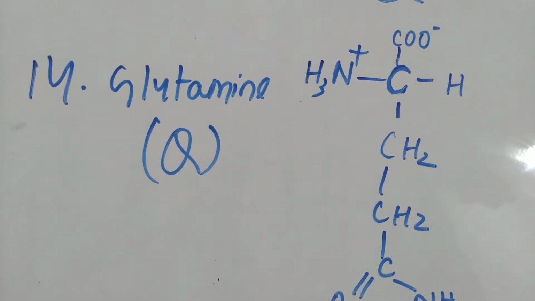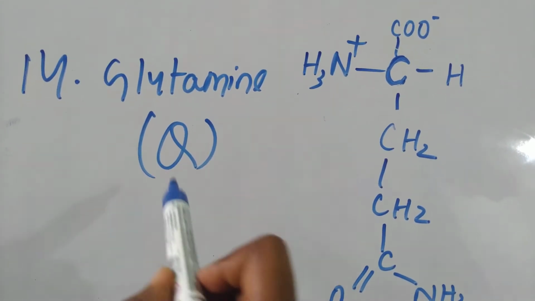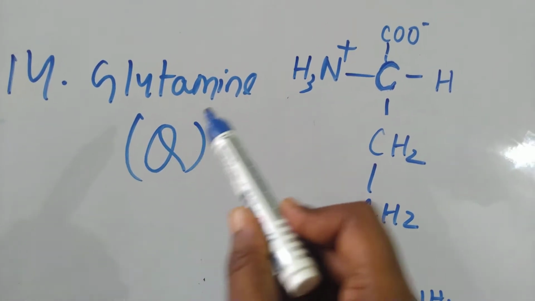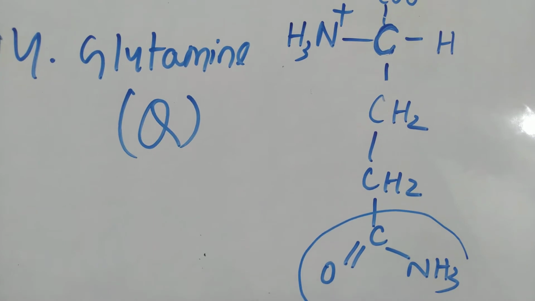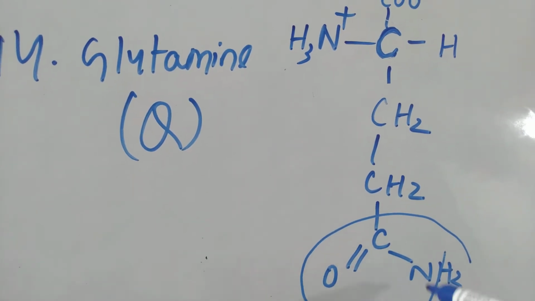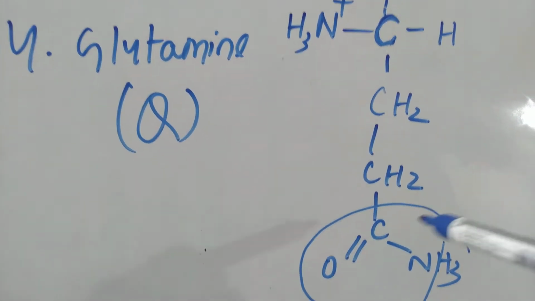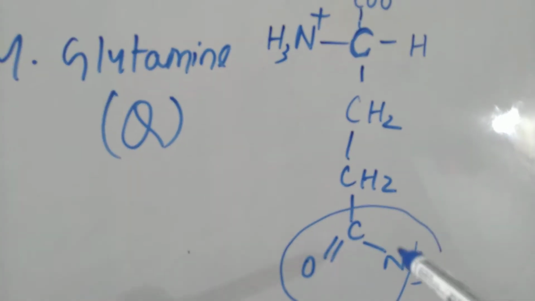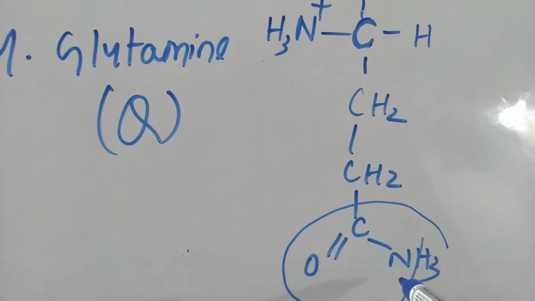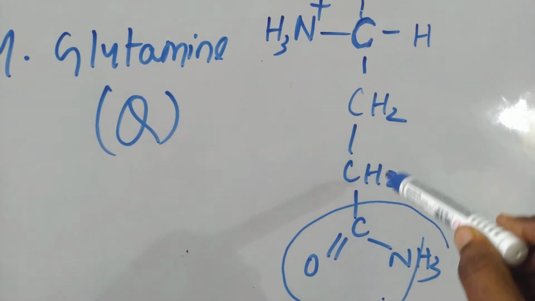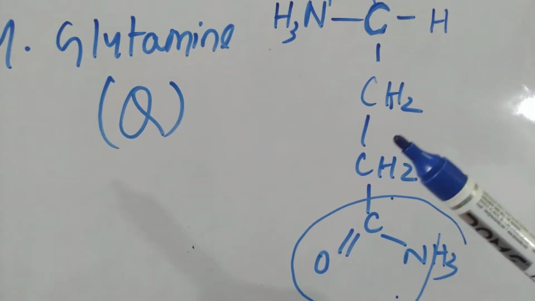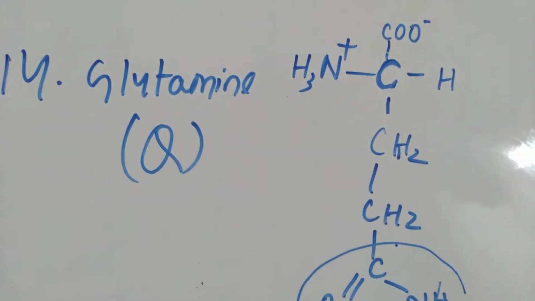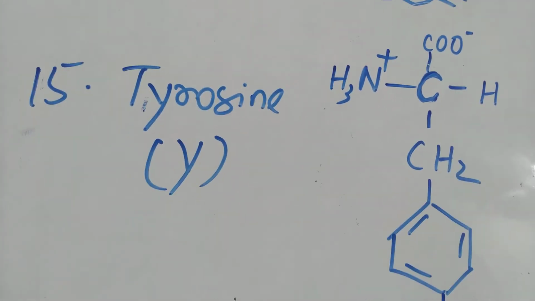So the 14th one is glutamine, which is denoted as Q, and in the structure, it is having again one amide group. If you remember, asparagine was having one amide group, and in the case of glutamine you also get one amide group, but with an ethyl group, that was with one methyl group. So like this you can remember glutamine as well.